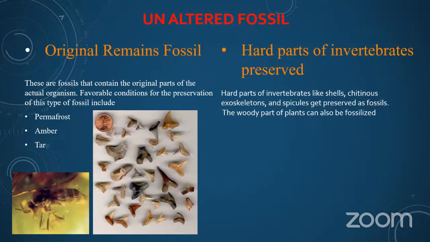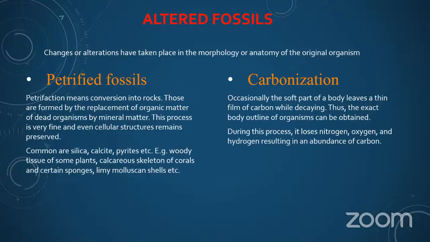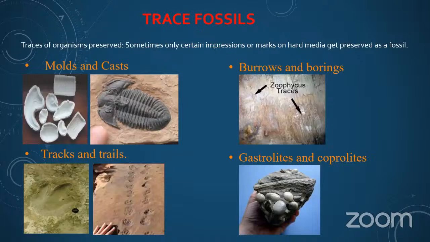In unaltered fossils, we have discussed amber and permafrost fossils. In altered fossils, we have discussed petrified fossils and the carbonization process. And trace fossils, their molds, casts, prints and tracks we have discussed, as here we can see their tracks and footprints and their molds and casts, which we can observe without losing their original shapes.